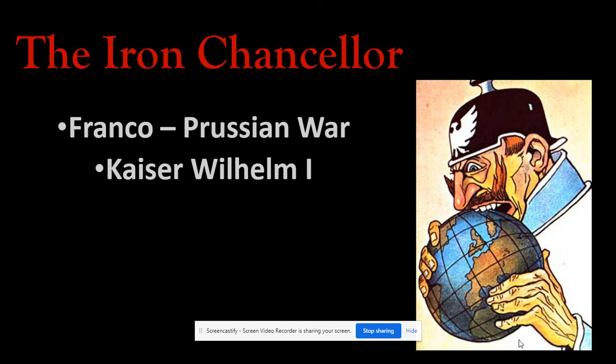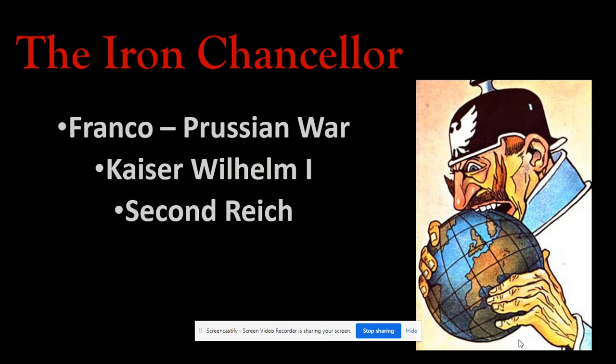The first official ruler of this new German country was Kaiser Wilhelm I. Kaiser meaning emperor in German. Wilhelm I will work closely with von Bismarck, who will remain the leader of the military, and they together will create what became known as the Second Reich or Second Empire, referring back to the Holy Roman Empire, which was a collection of German states during the Middle Ages and forward.